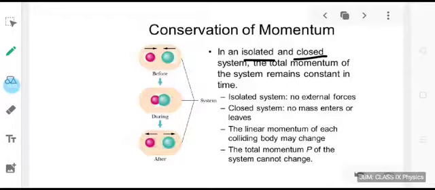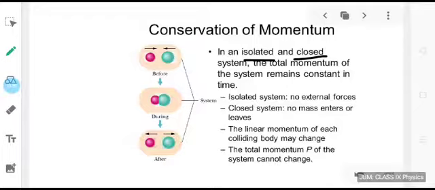What is an isolated system? Isolated system is a system in which no external forces are acting. As you can see in the picture, both the objects can interact with each other, can apply force on each other, but no external forces are acting on this system. What is a closed system? In which no mass enters or leaves. The total mass remains the same.